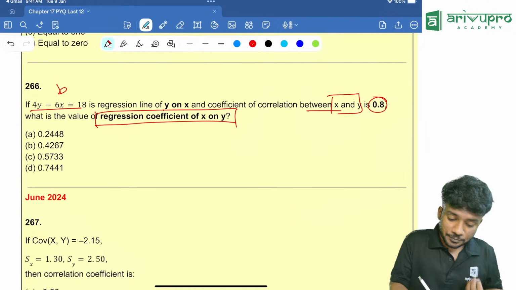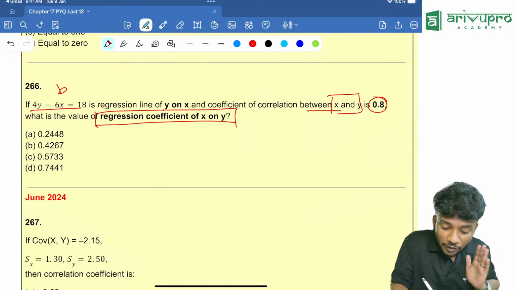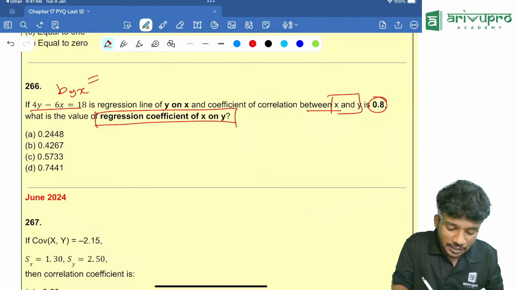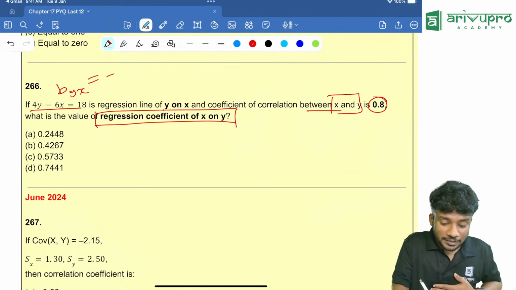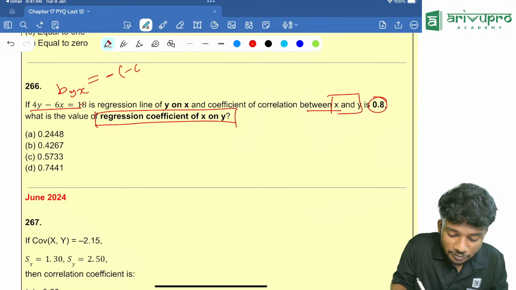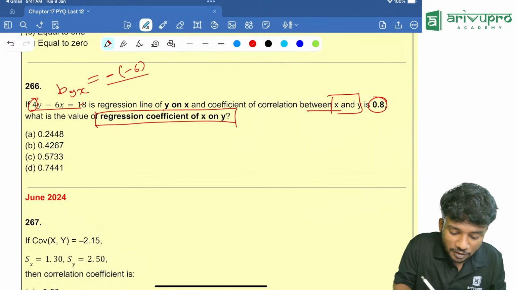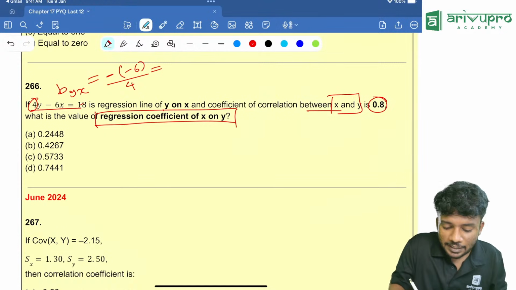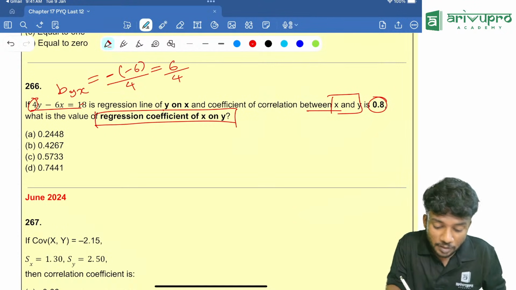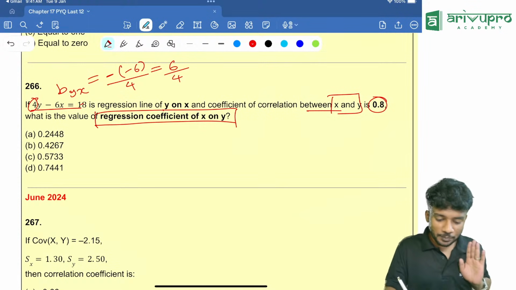That means we are finding the value of y when x is given. So byx is how much? I already told you, it is minus of the coefficient of known, that is minus of minus 6, divided by the coefficient of unknown, that is 4. So byx is 6 by 4.